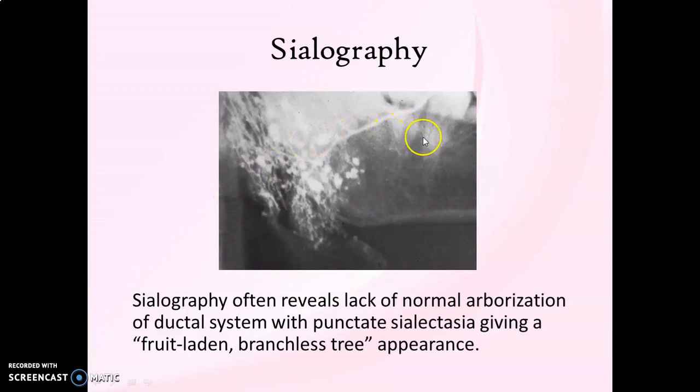So if you see a sialographic image of major salivary gland affected with Sjogren syndrome, you don't find the normal branching or normal arborization of the ductal system. You don't find it here. And there are areas of punctate sialectasia. These are the areas of sialectasia or ductal dilatation which appear as these punctate areas. And this overall appearance produces a pattern termed as fruit-laden branchless tree appearance, or fruit-laden branchless tree pattern.